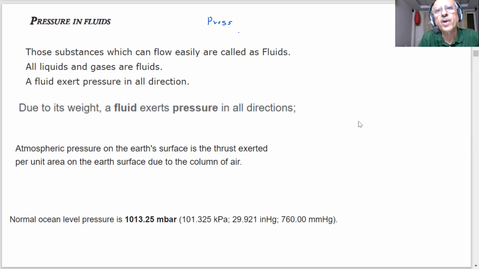This is a very important point, because students, in the books we do write pressure is force per unit area, but you know what is the difference. The pressure is always thrust per unit area, students. Why? Because thrust is a perpendicular force.